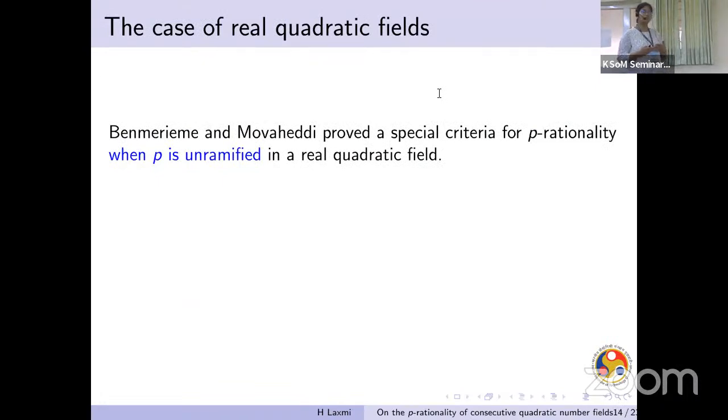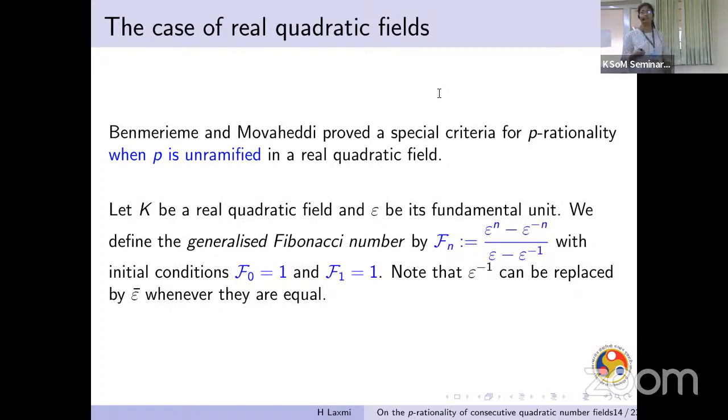Benjamin and Snyder showed a special criterion for p-rational number fields, particularly when p is unramified. For that, they defined the generalized Fibonacci number in terms of the fundamental unit. So if epsilon is the fundamental unit of a real quadratic number field K, then they defined the Fibonacci number as epsilon to the n minus epsilon inverse to the n, divided by the difference of epsilon and epsilon inverse. And the first term of the sequence they defined as 1, and the second term as well.